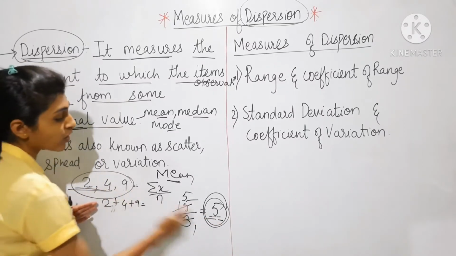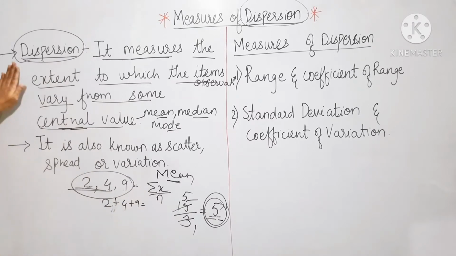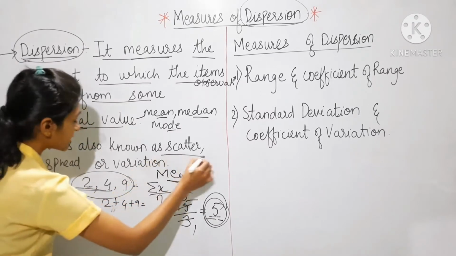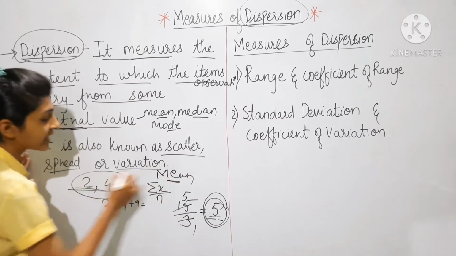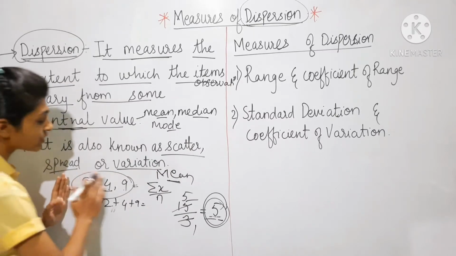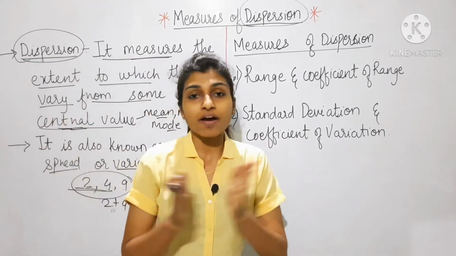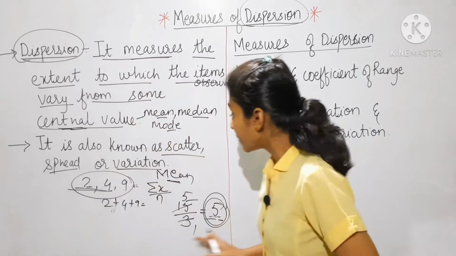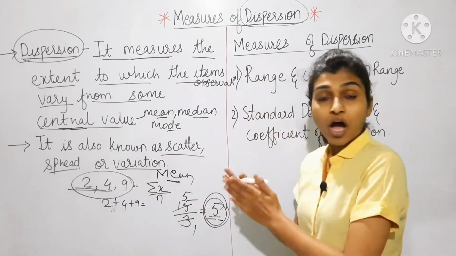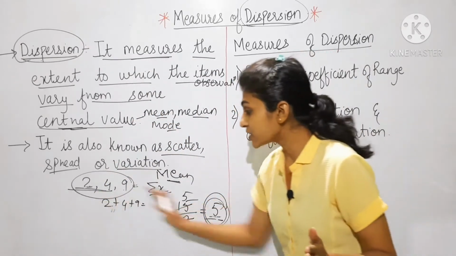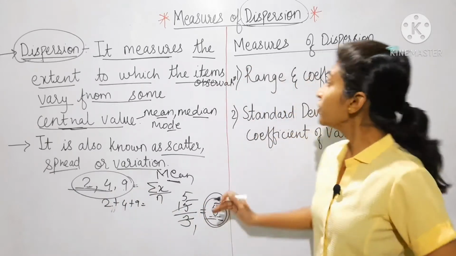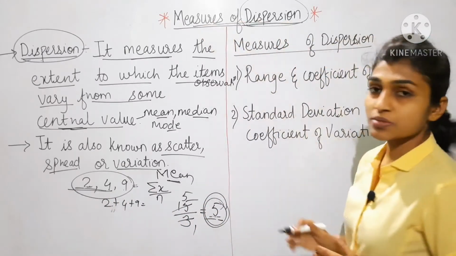So it varies by this much. Dispersion is also called scatter, spread or variation. To measure the extent of these observations from the central value, we use measures of dispersion.